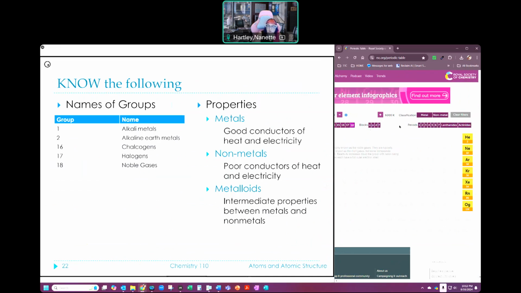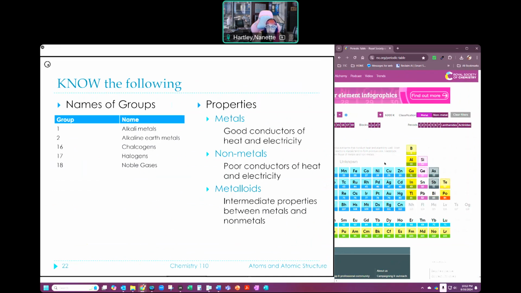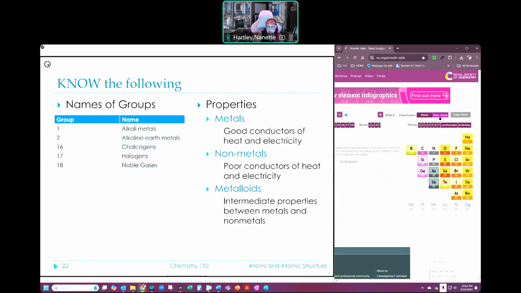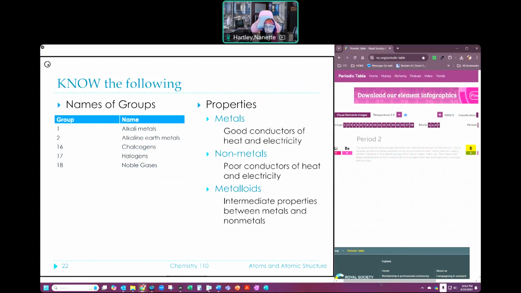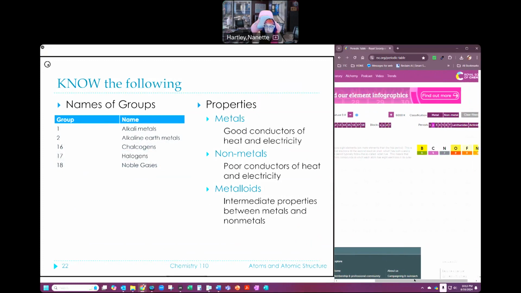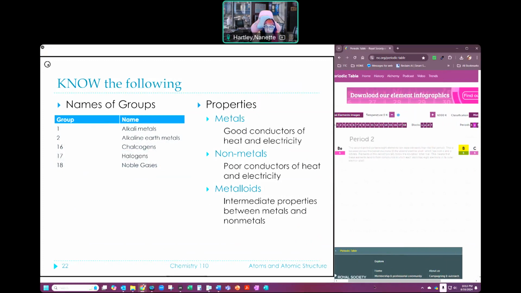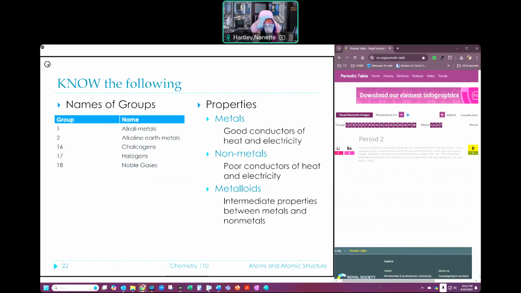Okay. If I want to focus on the metals, I can highlight everything that's a metal. Now notice that these guys have little blocks around them. That means they're metalloids. These are my non-metals. And you'll see the metalloids are also listed there. All right. If I wanted to focus on my periods, that's period 1, there's period 2, and of course it includes the whole table. So those are my periods.